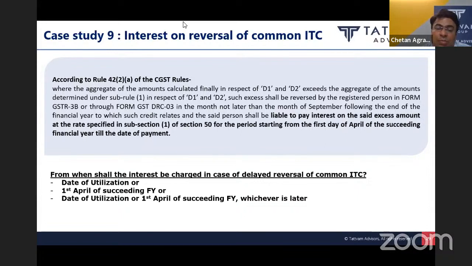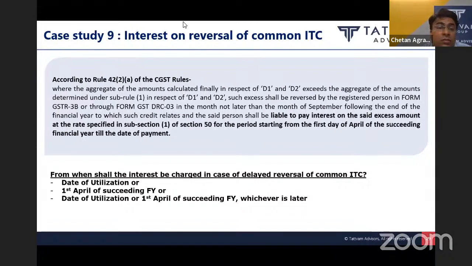And then he has to compare whether the ITC which he has earlier reversed was more than the amount again determined on the annual basis, or less. If the amount reversed earlier is less than the amount calculated on annual basis, then the taxpayer will be required to again reverse the differential amount in the subsequent financial year, but up to September of the subsequent financial year.